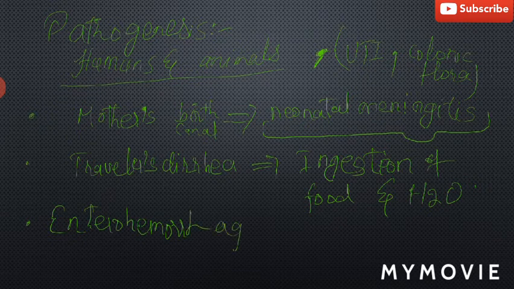Enterohemorrhagic Escherichia coli is transmitted to humans from cattle. That is, if you eat uncooked hamburger, you are at risk for developing enterohemorrhagic E. coli infection.